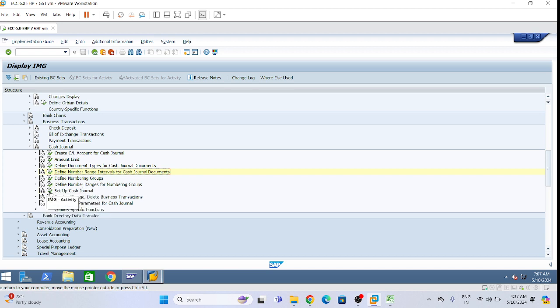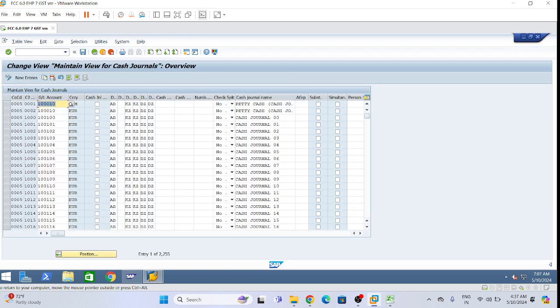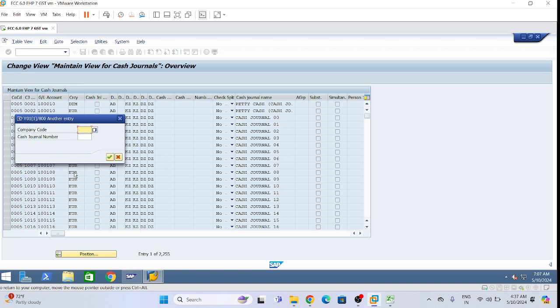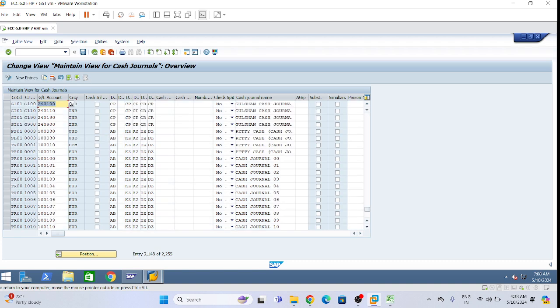Now set up cash general. This one is very important. Let me filter position with my previous company code. Actually, in my complete experience I did not get this opportunity, but for one client, when I was on site, I got one requirement to do the cash general.